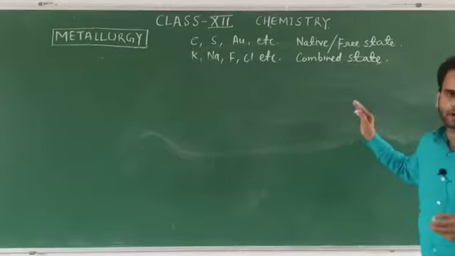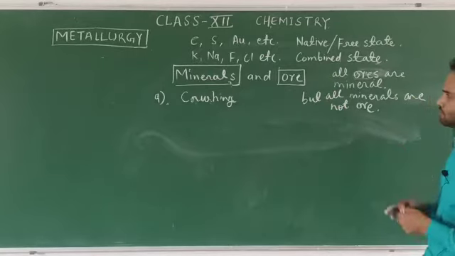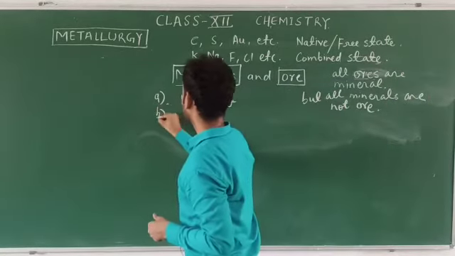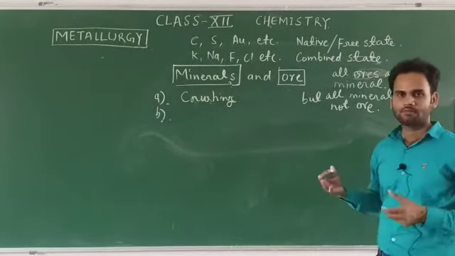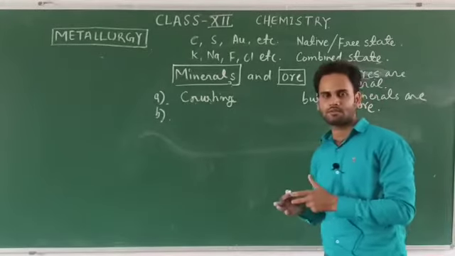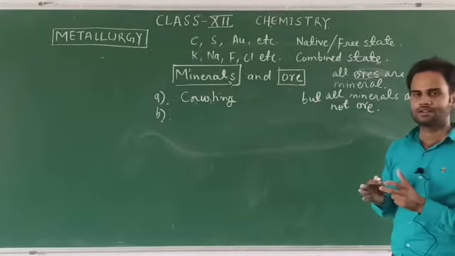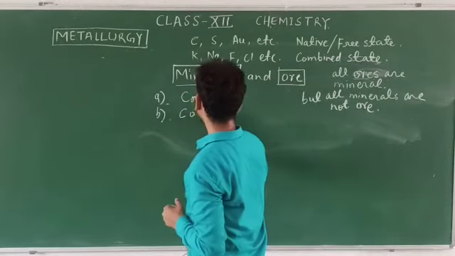Next, we would talk about the extraction of the metal from its ore. It involves some steps. So let's discuss these steps. The first step is crushing. It is also known as grinding, so grinding or crushing of the material, or you can say the minerals. Crushing involves the powdering of the substance. After we get the powder of that substance, we can get the concentration of the material. Concentration means the cleaning up. So the next one is concentration.